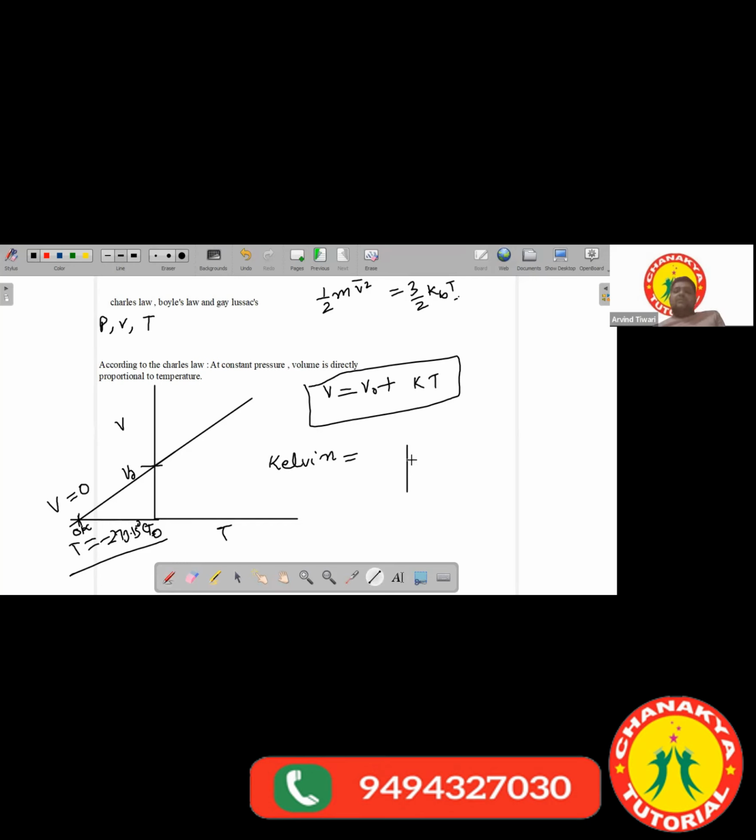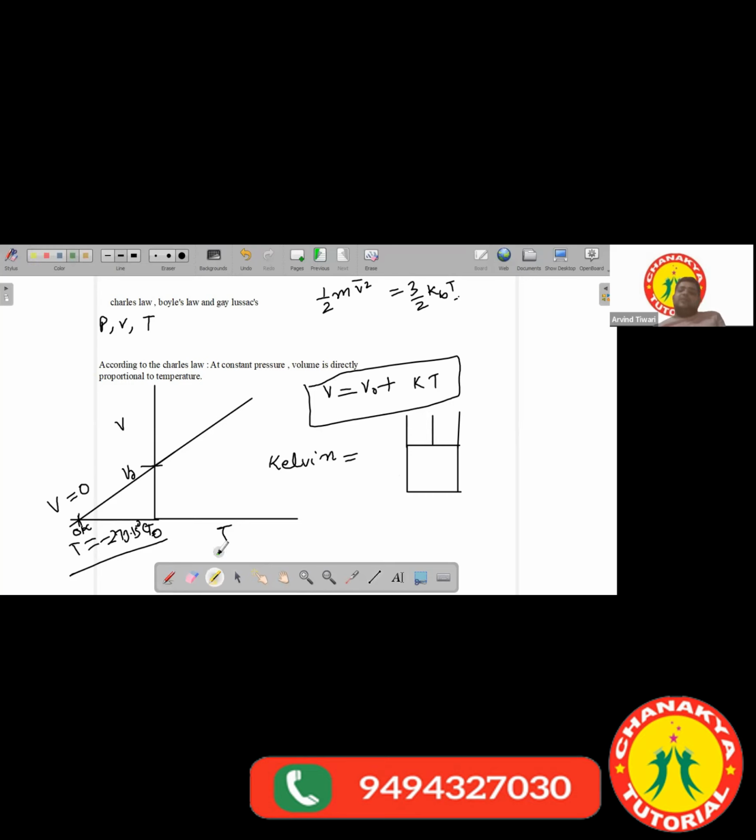Suppose you have some gas over here. Since you have to keep the pressure constant, you use a piston on the top. The piston can move up and down.